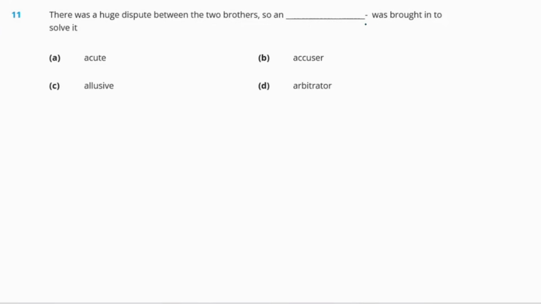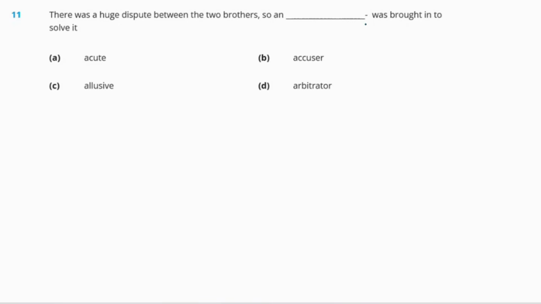Question 11. There was a huge dispute between the two brothers, so an dash was brought in to solve it. The options are A, acute, B, accuser, C, elusive, and D, arbitrator. So let us see the meaning of each of these words. First one is acute. Acute means very serious. Next is accuser. So accuser is the person who accuses.